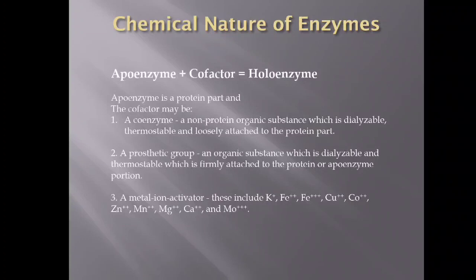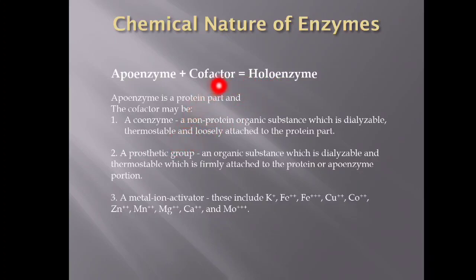You can observe an equation here. It is the combination of apoenzyme and cofactor, which leads to the holoenzyme. That is, holoenzyme is a combination of these two things, apoenzyme and the cofactor. Here, the apoenzyme is a proteinaceous part, the cofactor is a non-proteinaceous part. Holoenzyme is the biologically active form. Neither the cofactor nor the apoenzyme alone is able to bring about the catalytic or enzymatic work. Only the combination of these two, which is called the holoenzyme, is biologically active.